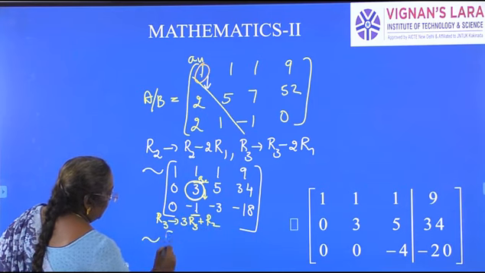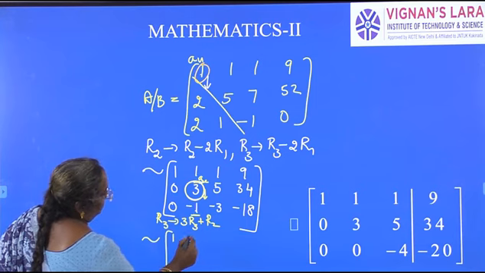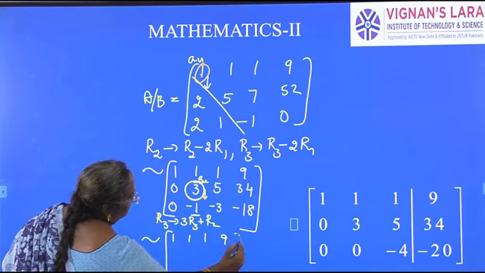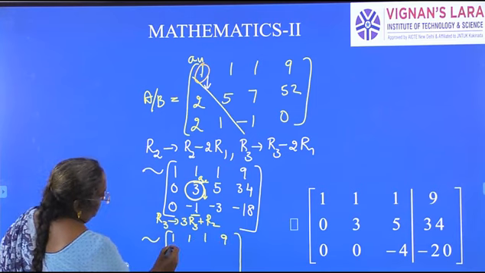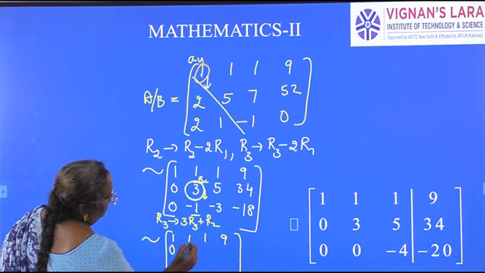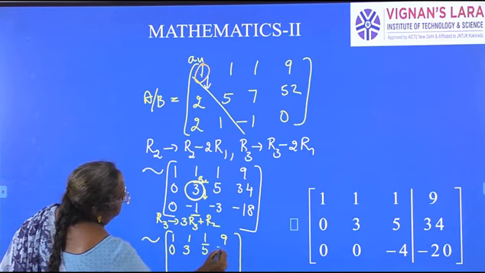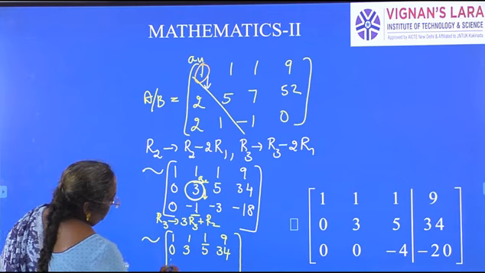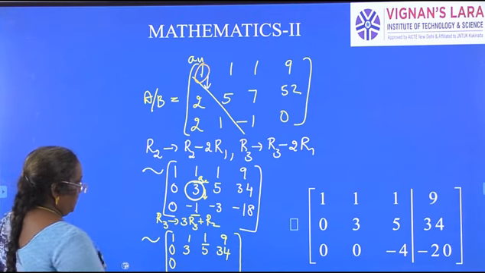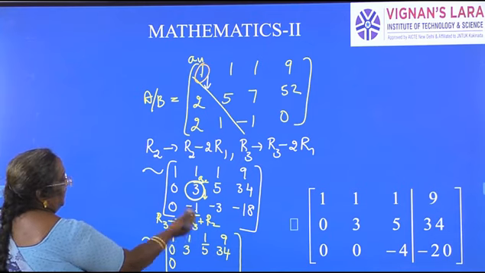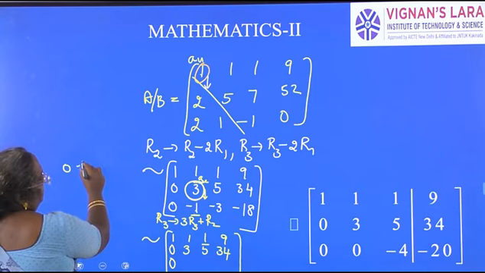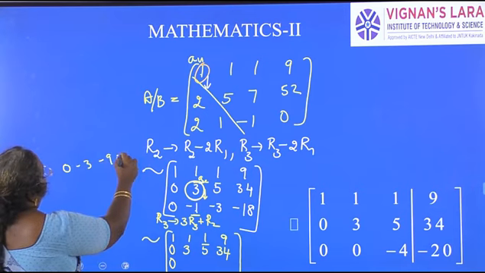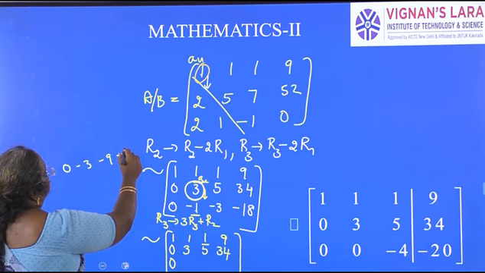No change in the first and second rows, because we are changing only row 3. Obviously this will be 0. Let us check. 3 times R3: 0, minus 3, minus 9, minus 18, 3 is 54.